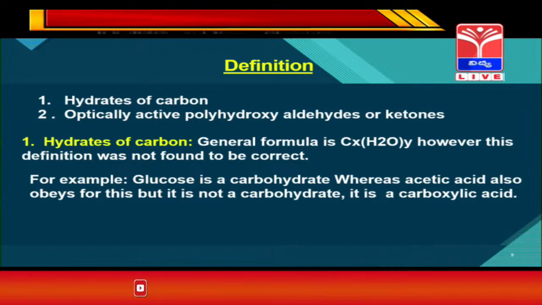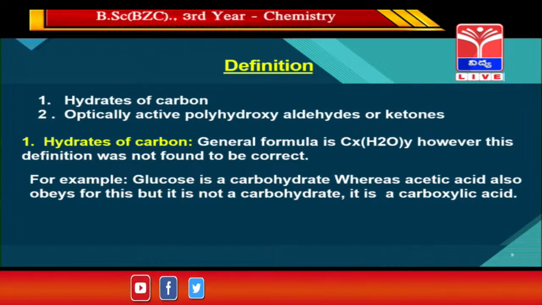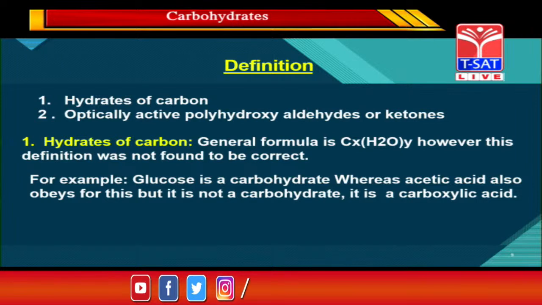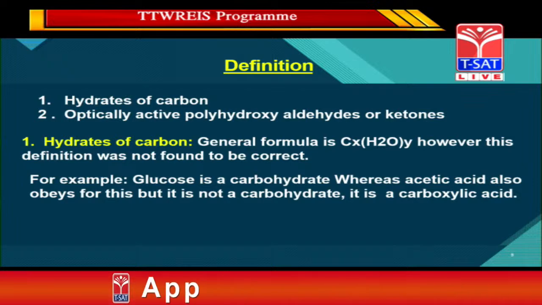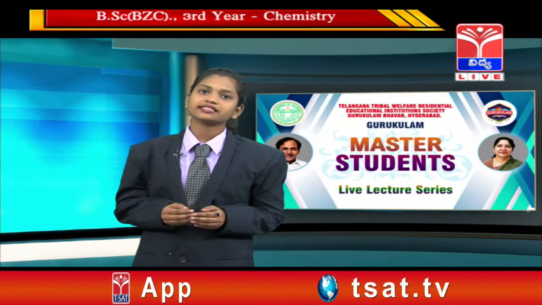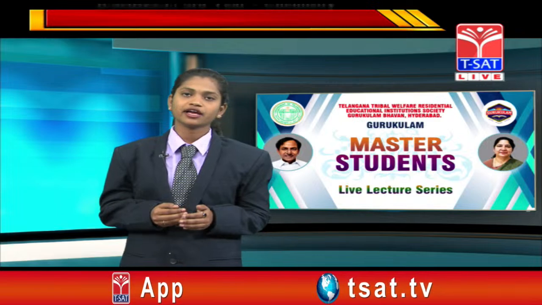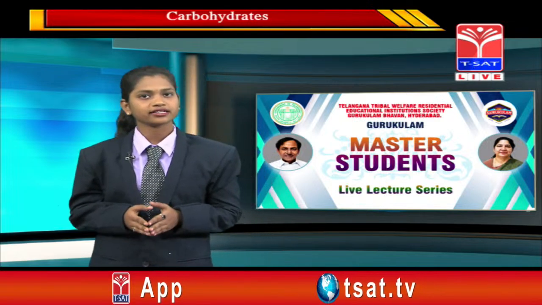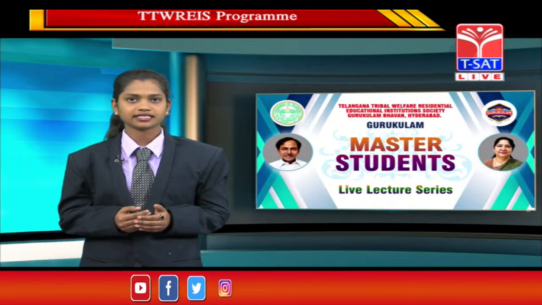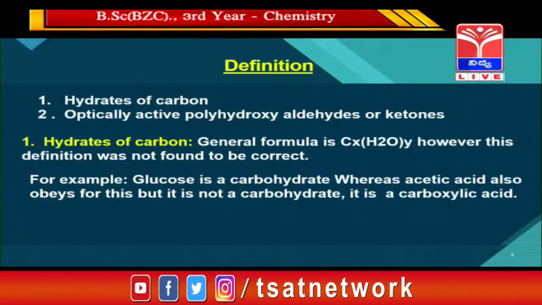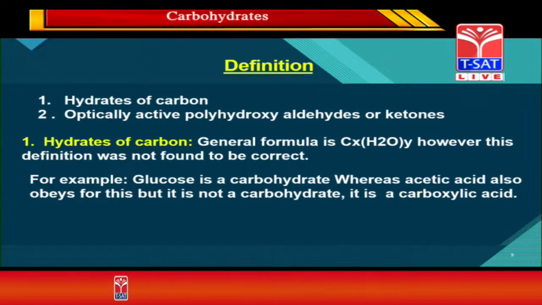We'll take an example comparing glucose and acetic acid. Glucose's general formula is C6H12O6. It obeys the hydrates of carbon. If you write it in the form of hydrates of carbon, glucose is C6(H2O)6. It obeys the hydrates of carbon. It is said to be a carbohydrate.